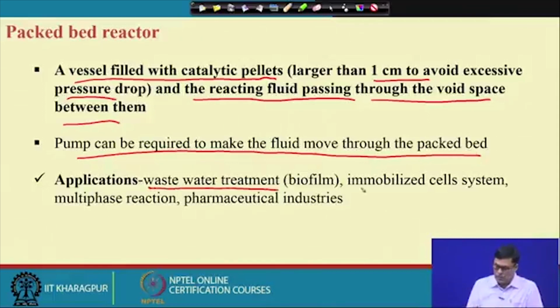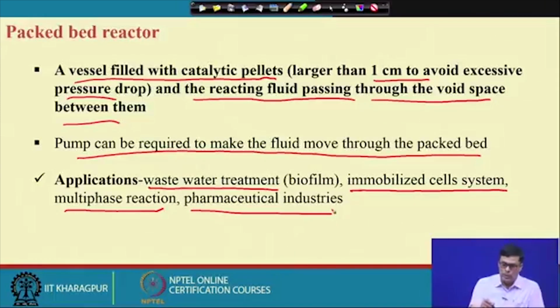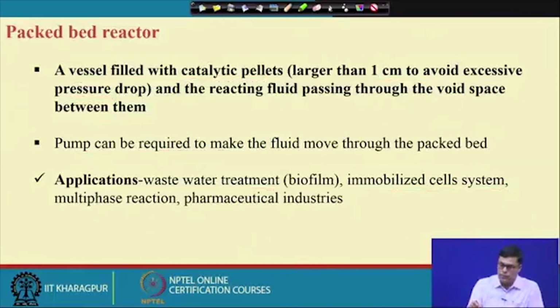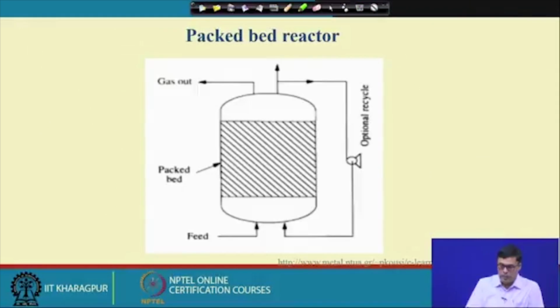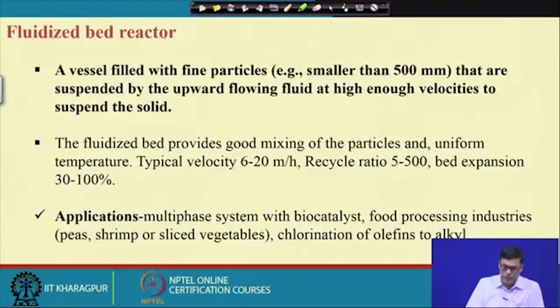Applications are wastewater treatment using immobilized cell systems, multi-phase reactions, and pharmaceutical industries. The example is like this. This is the packed bed. Sometimes we recycle back to have more conversion efficiency of the process, and we take the product out from the top.